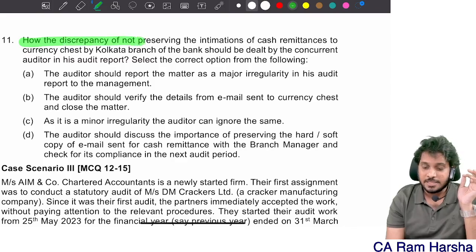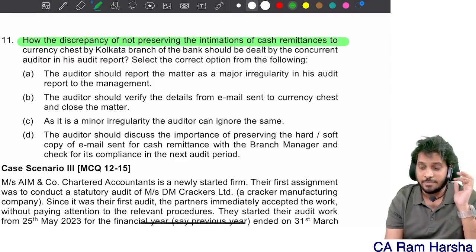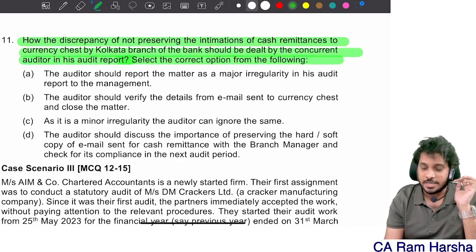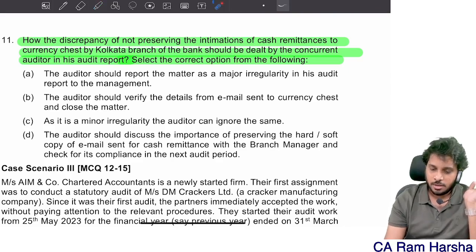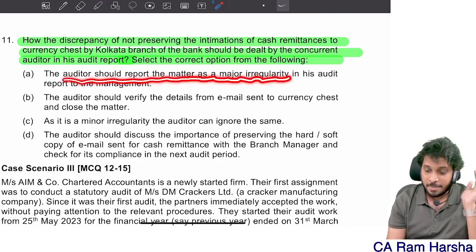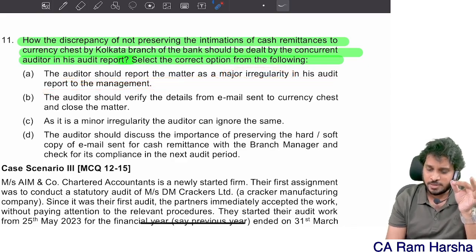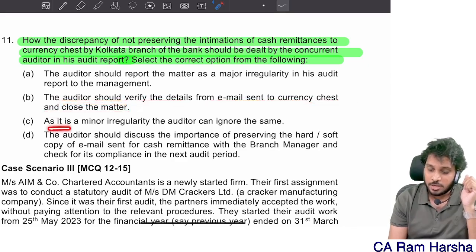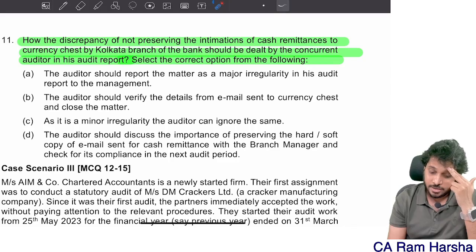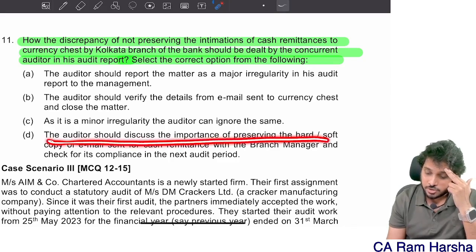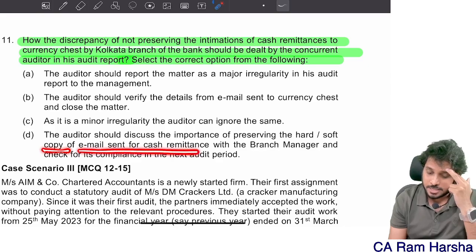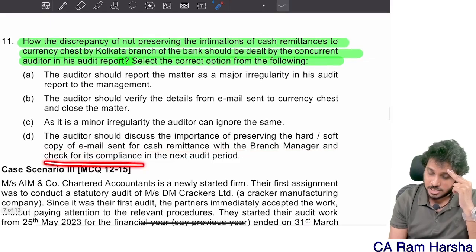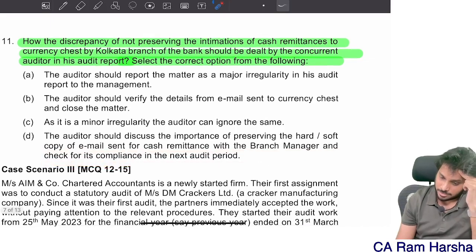How should the discrepancy of not preserving the intimation of cash remittance to the currency chest be dealt with by the concurrent auditor in his report? Select the correct option. The auditor should report the matter as a major irregularity in the audit report to the management. The auditor should verify the details from emails sent to the currency chest and close the matter. As it is a minor irregularity, the auditor can ignore. The auditor should discuss the importance of preserving the hard or soft copy of the email sent for cash remittance with the branch manager and check for its compliance in the next audit report.